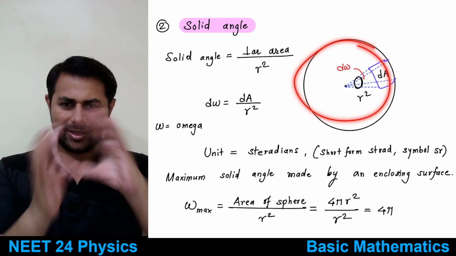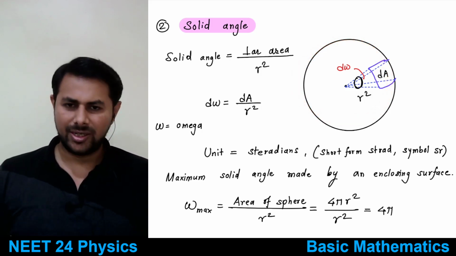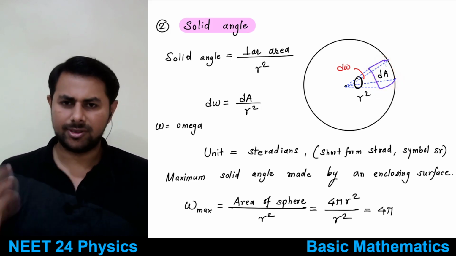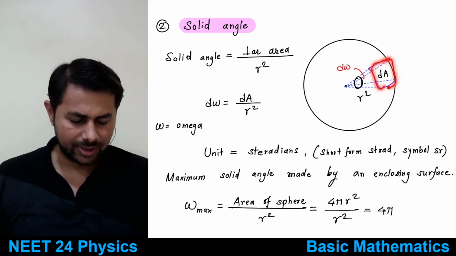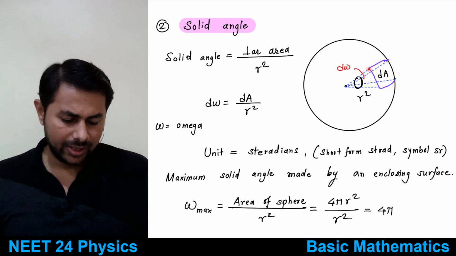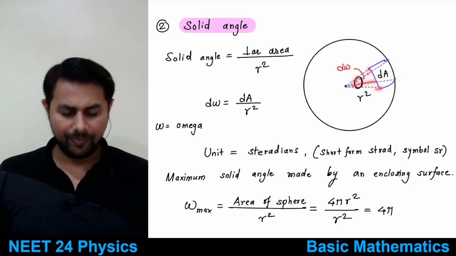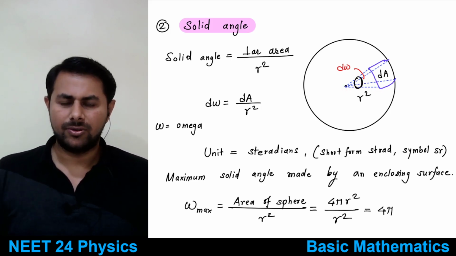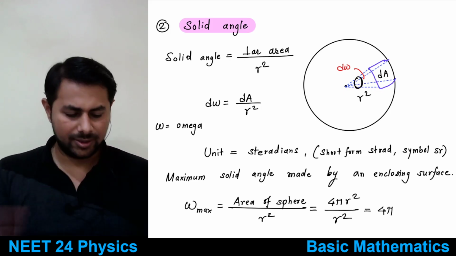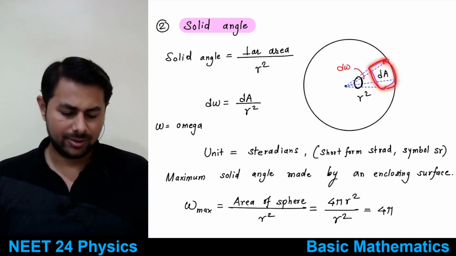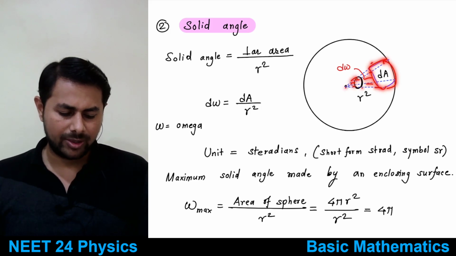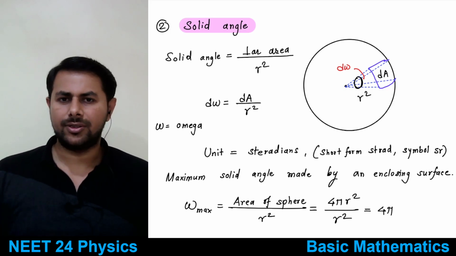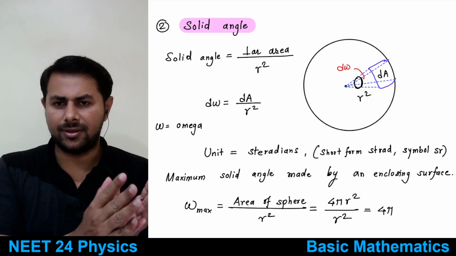Here you take some area, small area, large area, any area on the sphere, and you join each and every boundary point of that area to the center. So what do you get? You get a cone, and that thing is known as the solid angle.